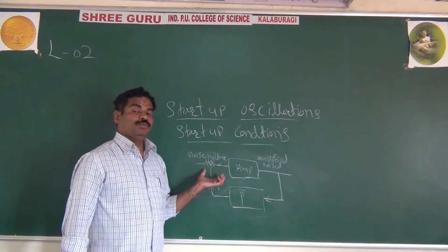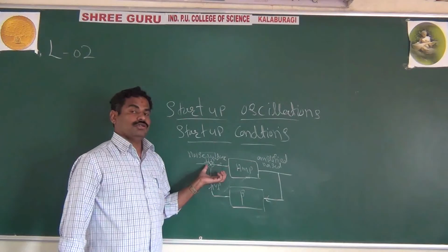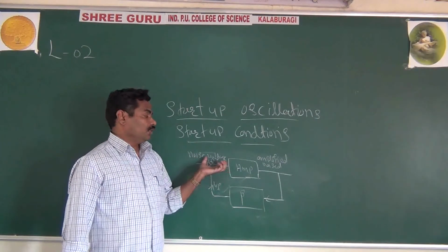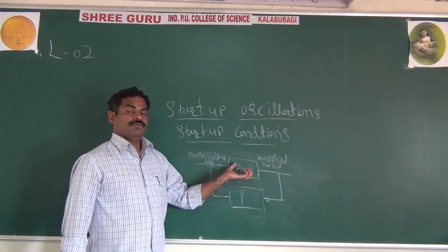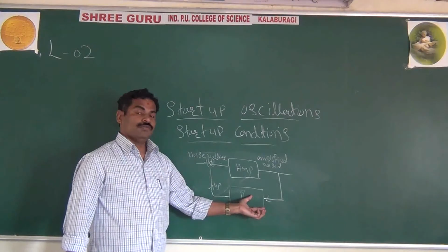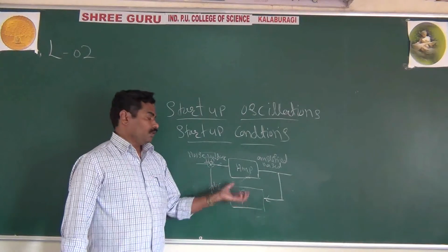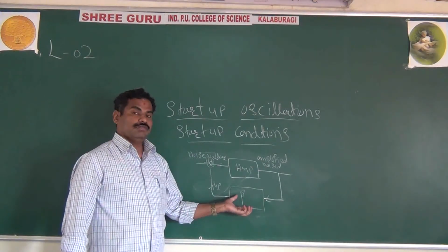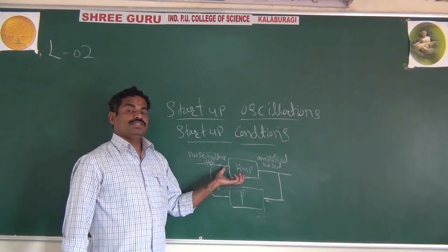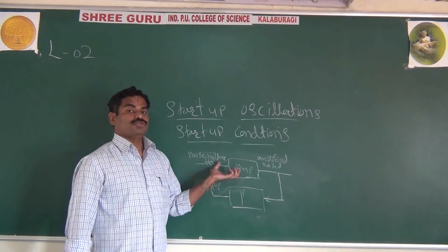You are having some input voltage. That input voltage is nothing but noise voltage. That is because of the resistance, the random movement of the electrons in the resistance. They will give some voltage. That voltage acts as the input for the amplifier. That amplifier will amplify the noise voltage, and the noise voltage drives the feedback network. The feedback network will give a 180 degree phase shift, another 180 is given by your amplifier, and in total we get a 360 degree or 0 degree phase shift. That is nothing but your positive feedback.